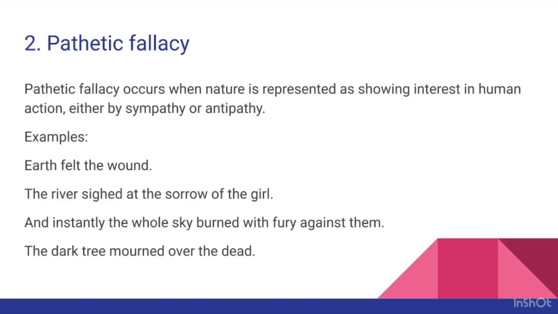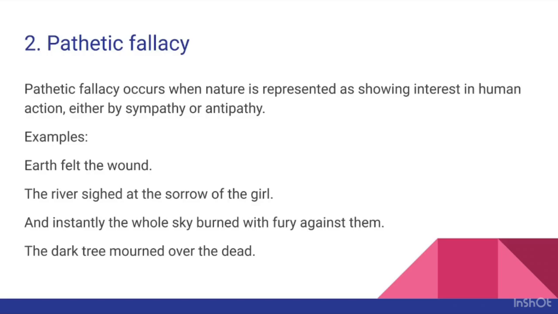Next example, the river sighed at the sorrow of the girl. Here, again, pathetic fallacy occurred when we say that the river is sighing. The girl is feeling sorry and she is sighing, but that attribute has been moved to the river.